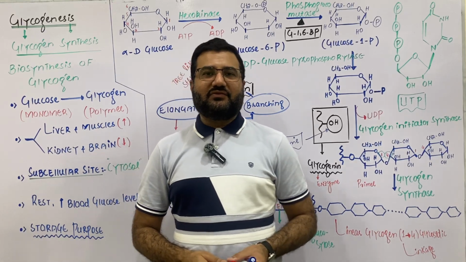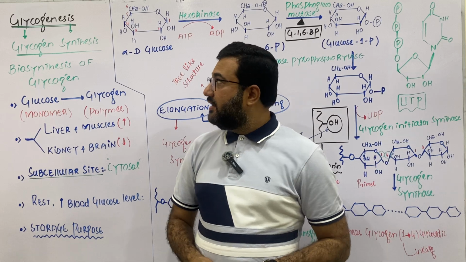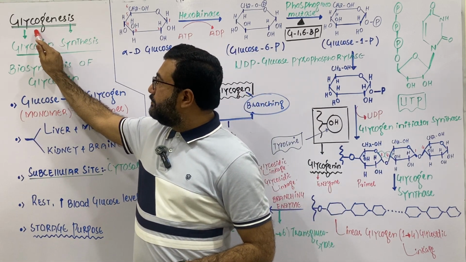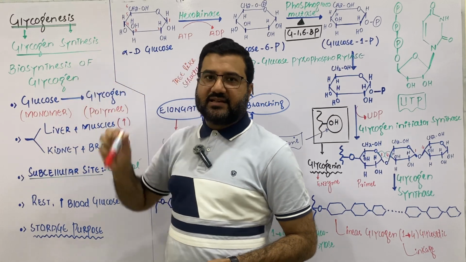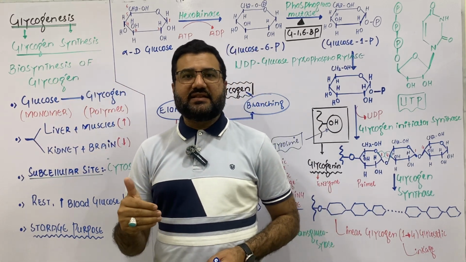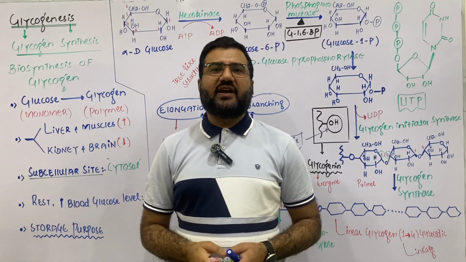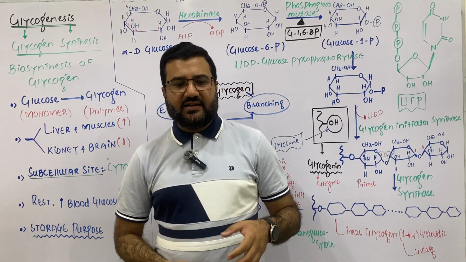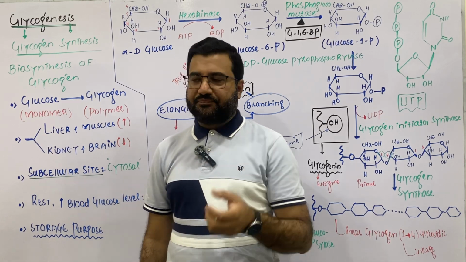Welcome dear students to a very important metabolic pathway, and that is glycogenesis. The word glycogenesis has two portions. Glyco means glycogen and genesis means synthesis. So glycogenesis is the biosynthesis of glycogen. You can define glycogenesis as the formation or synthesis of glycogen from glucose units.